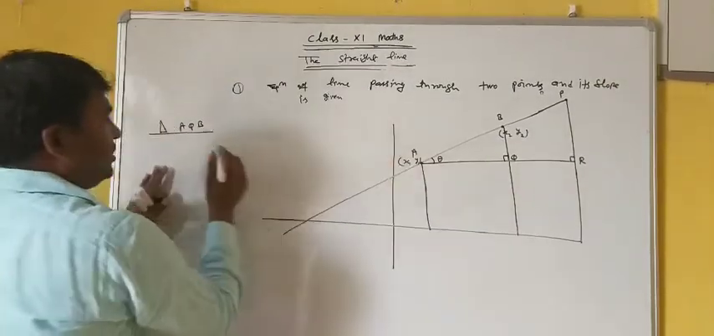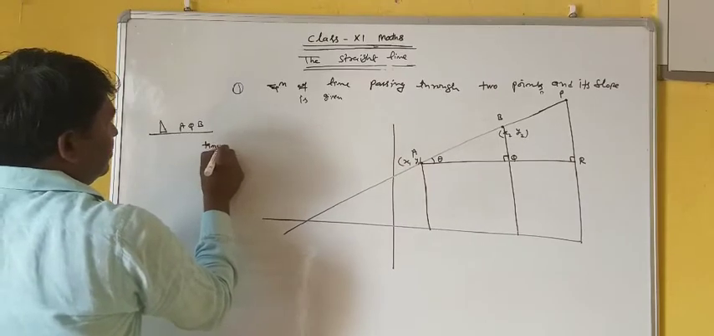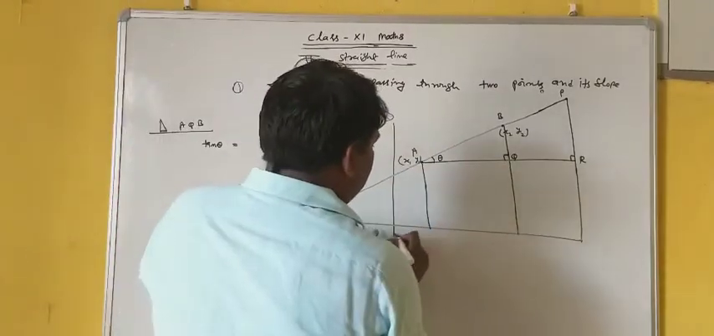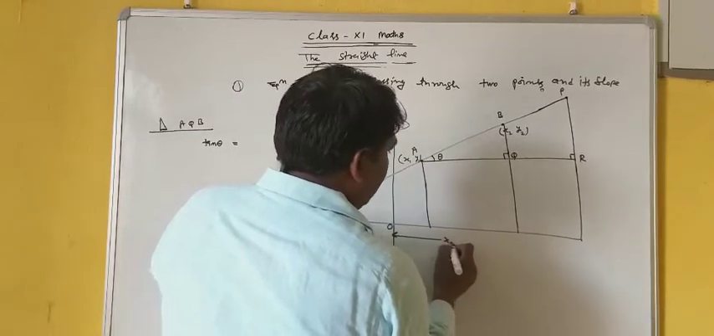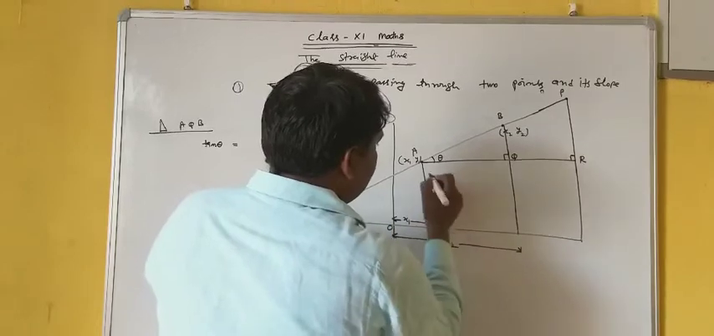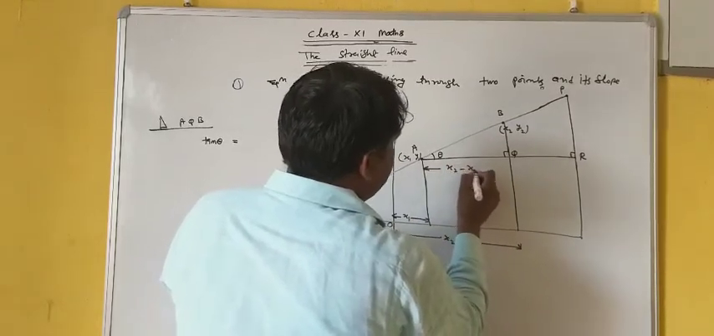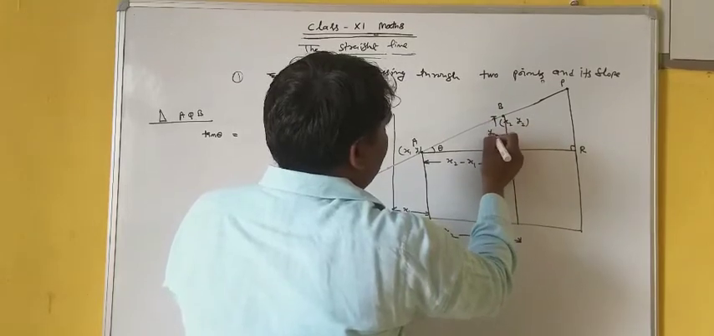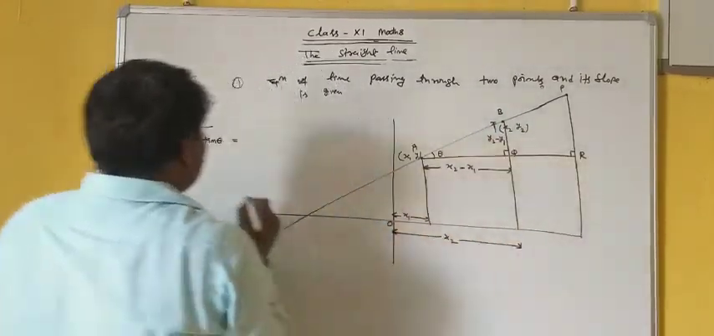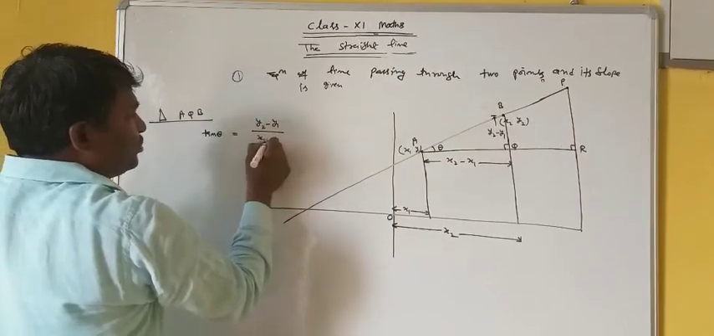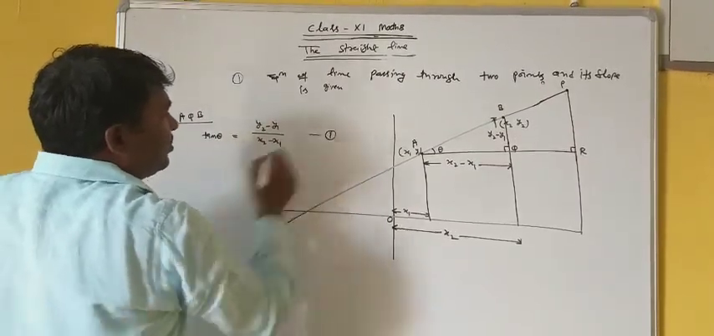just see, this tan theta is equal to, here this one is x2, this one is your x1. So this one is your x2 minus x1, and similarly this one y2 minus y1. So tan theta is equal to y2 minus y1 upon x2 minus x1, equation number 1.